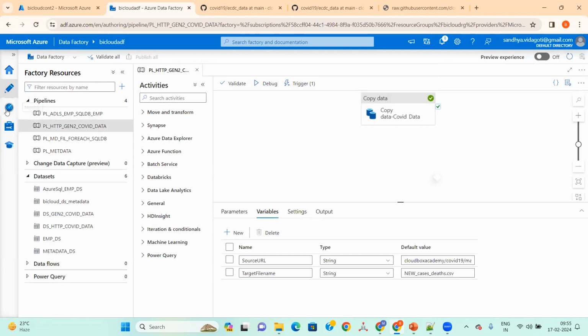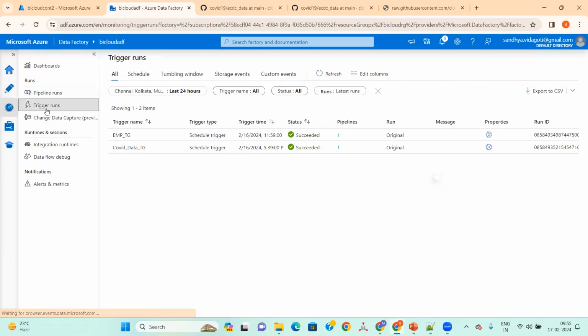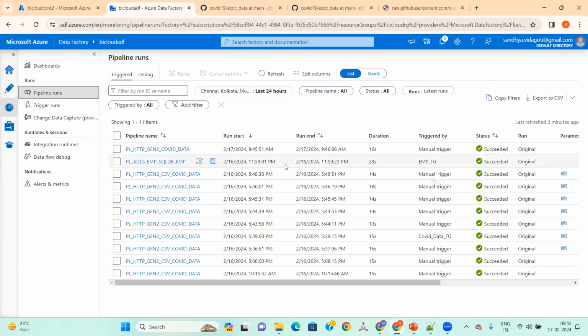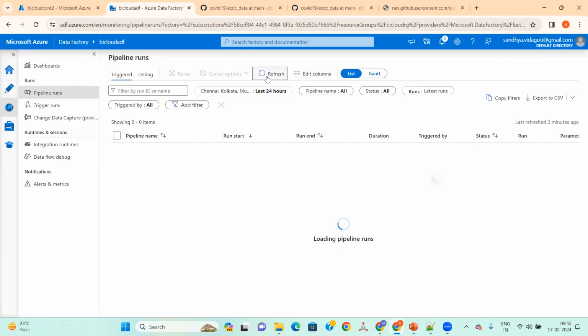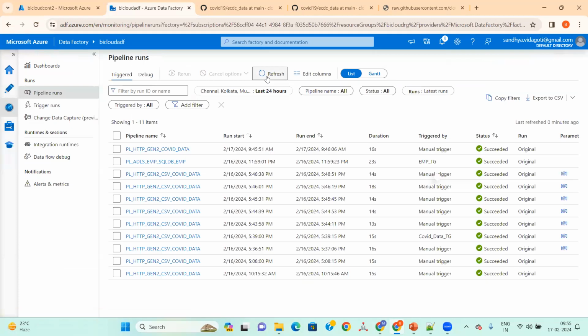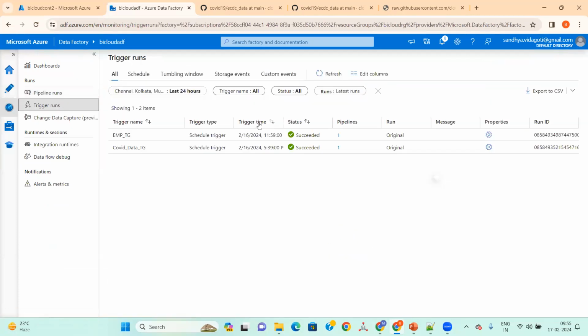Now in the next pipeline runs, it should show the triggered by, give the trigger name, and trigger automatically. These are the scheduled triggers which were scheduled yesterday.